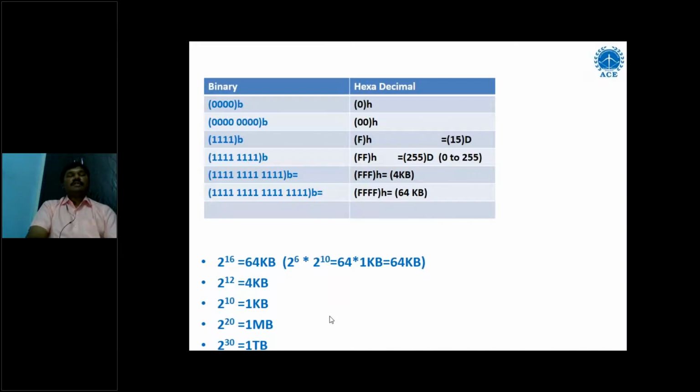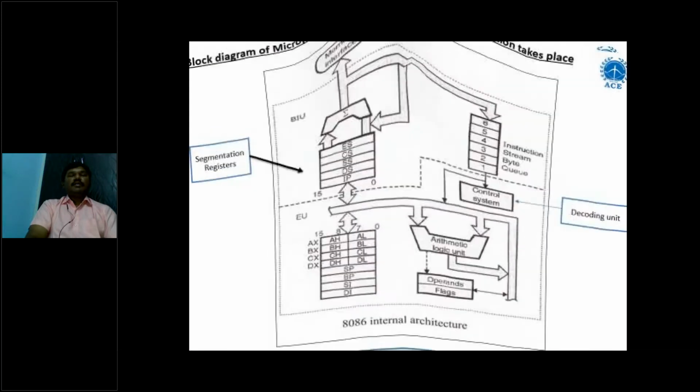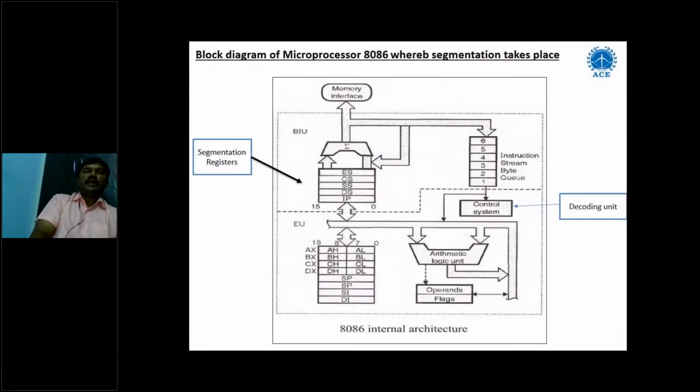8086 has 20 address lines. From here onwards, we are going to see our topic, memory segmentation. Memory segmentation is nothing but this: the memory is completely available outside of the 8086. So how can you call the data? There should be a connection between the microprocessor and the memory.